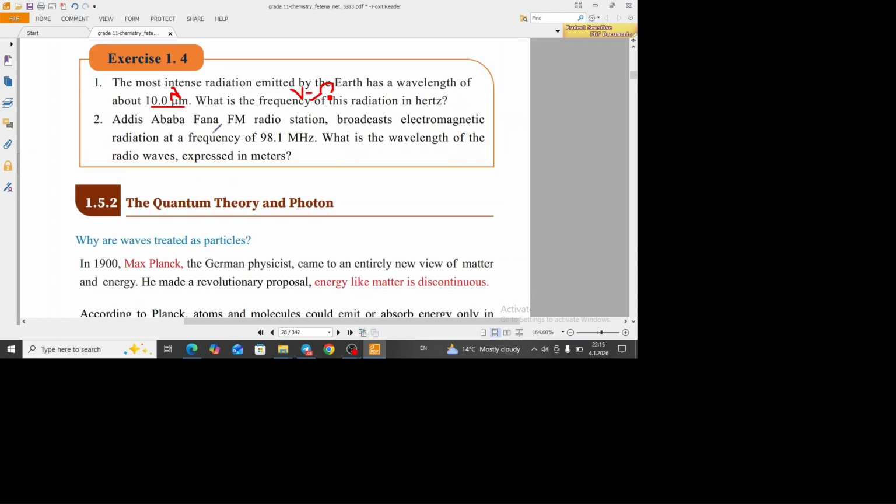the same is true for question number 2. Addis Ababa Fana FM radio station broadcasts electromagnetic radiation at frequency of 98.1 megahertz. What the wavelength of the radio wave? The same is true. Speed of light is lambda times v. What is the wavelength of the radio wave over v? Lambda is equivalent with c over v ይሆናል። c አለን v ይሄ አለን።